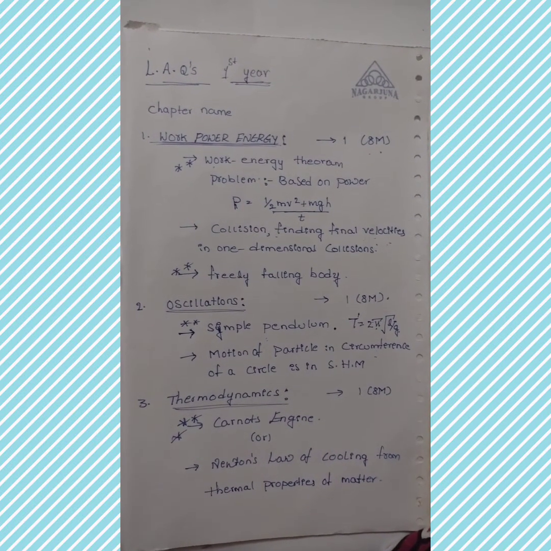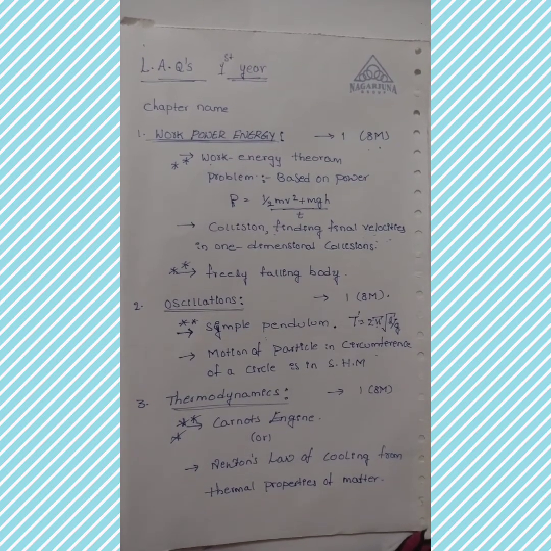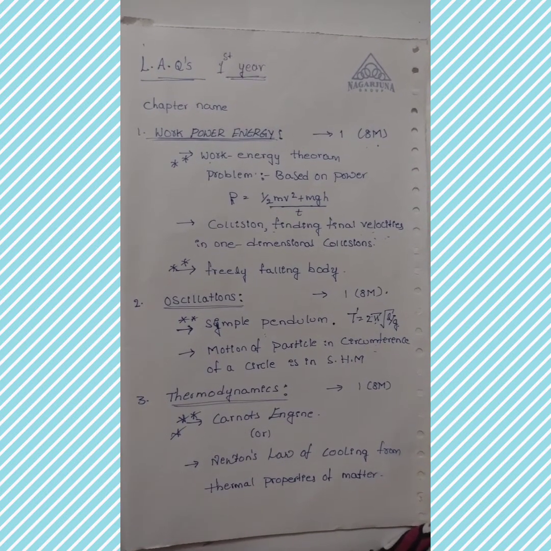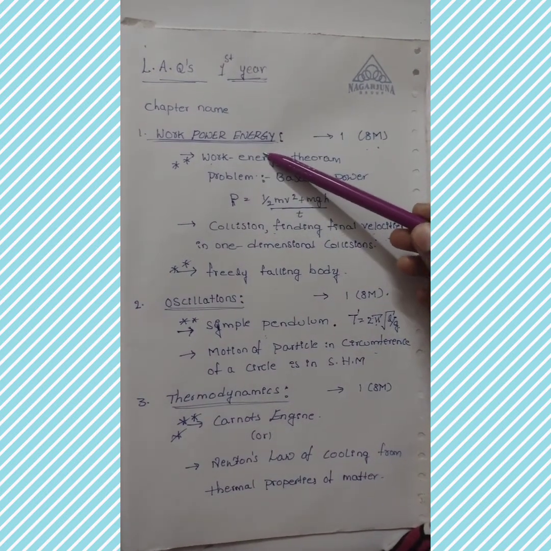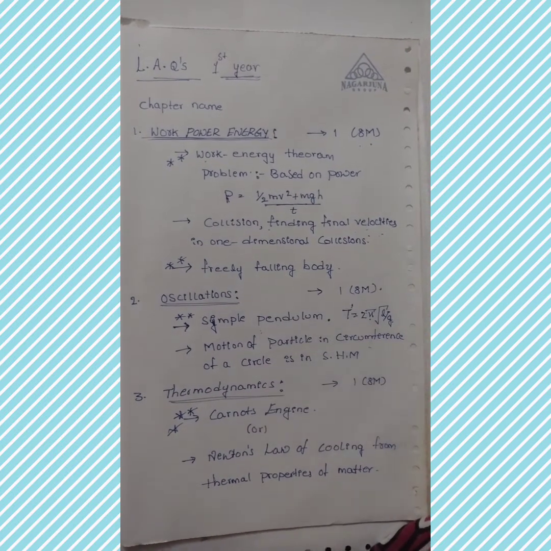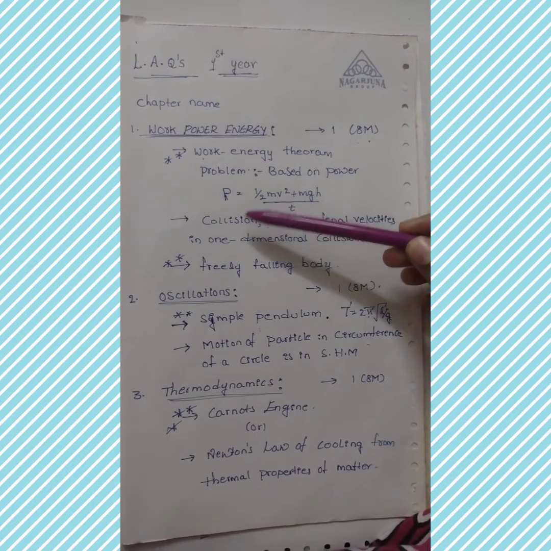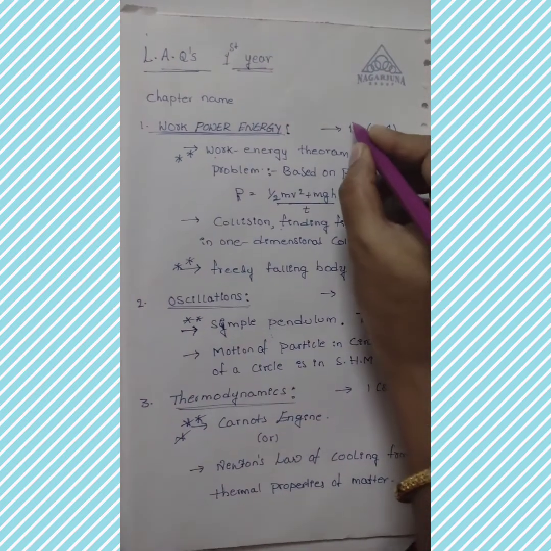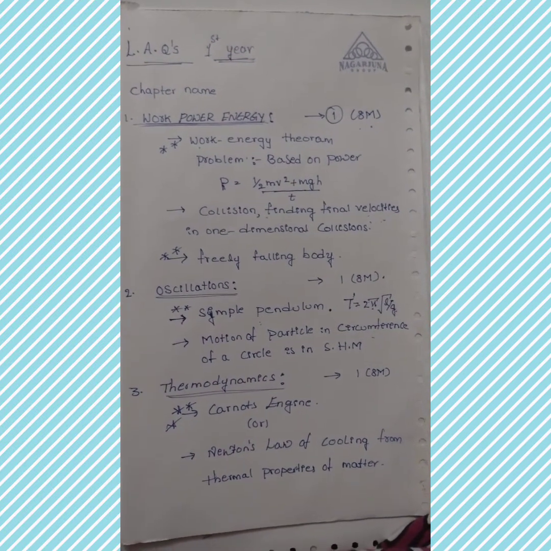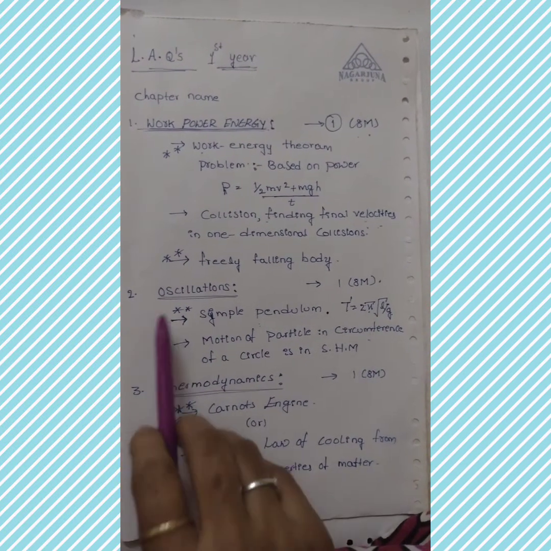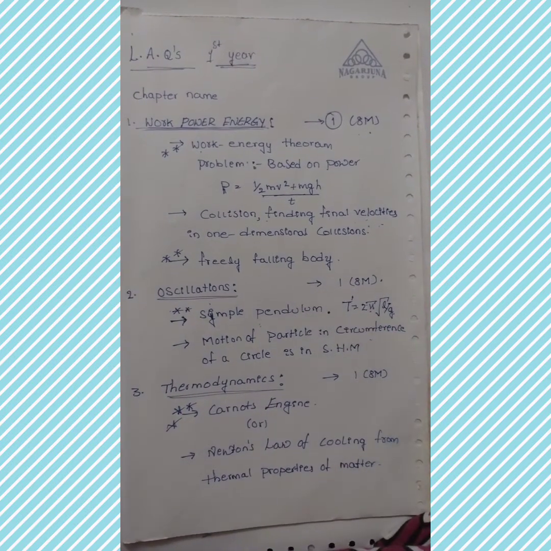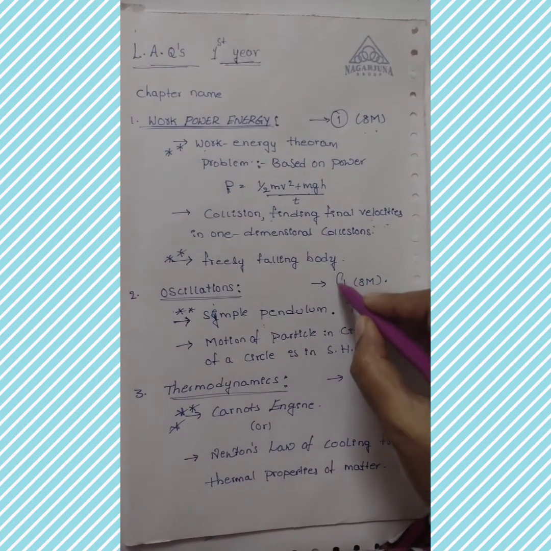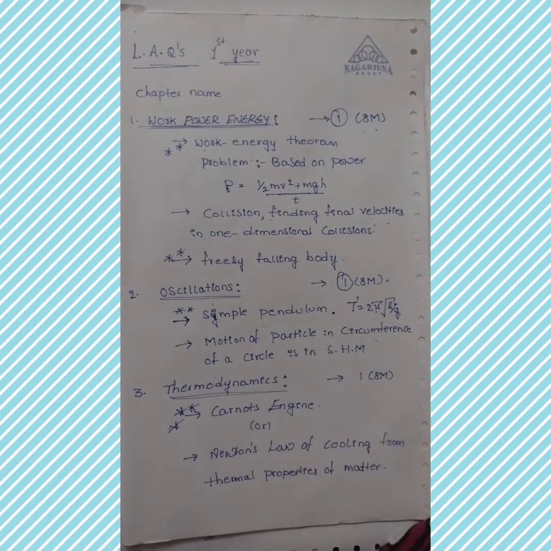Clear? So mainly we have only 3 chapters. We have to revise only 3 chapters for LAQs. Those 3 chapters are work power energy, oscillations and thermodynamics. In work power energy we have 3 long answer questions. Of these 3 long answer questions, compulsorily one question will come in our public examination. Next, our second chapter is oscillations. In oscillations we have 2 questions. Of these 2 questions we will get compulsorily one question in our public examination, that is also the simple pendulum, no doubt about that.